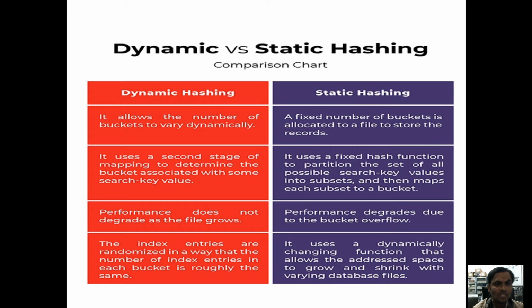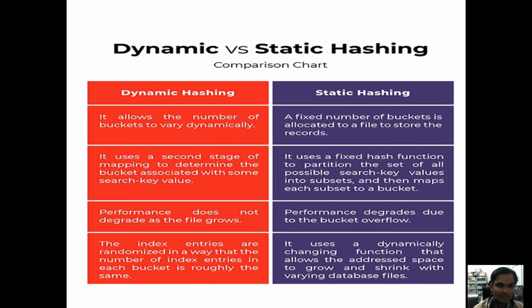Now the difference between dynamic hashing and static hashing. Under dynamic hashing, the number of buckets is dynamic, means buckets will be increased dynamically, it is not fixed. Coming to static hashing, a fixed number of buckets will be allocated to store the content, record or file.